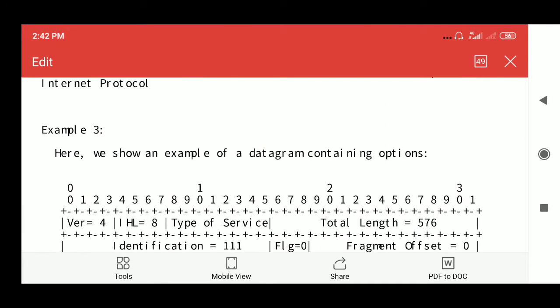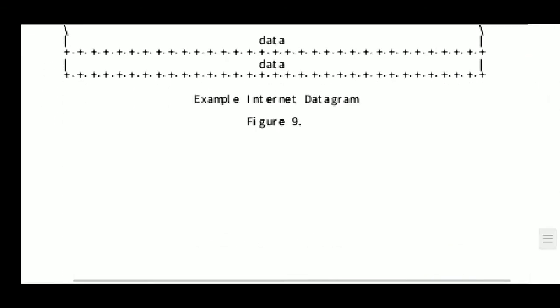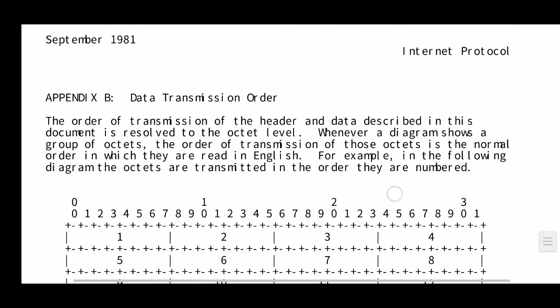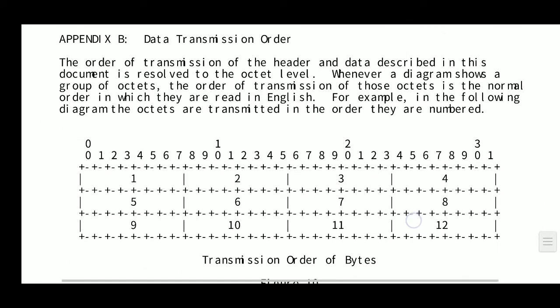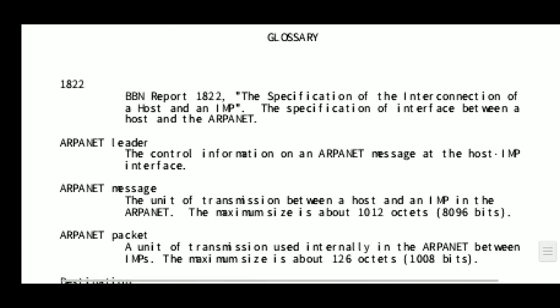So the question here I will give you, note down this question.